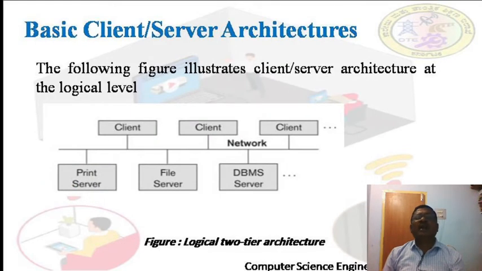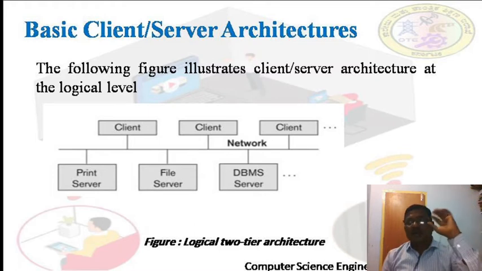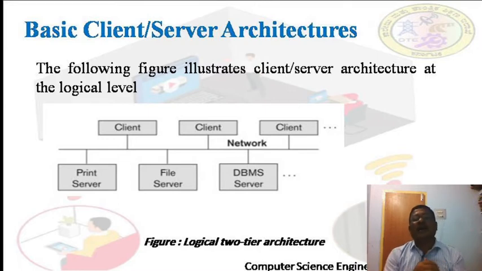Now, the basic client server architecture. Here we have only two things, clients and servers. The client will send the request to the server, that request will be served at the server side, and the server will respond to the client. The server can be a printer server, file server, or DBMS server. Suppose I want to share a printer among 10 or 100 people, we can share it so that any client can take a printout. Similarly, you can give all the clients access to files.